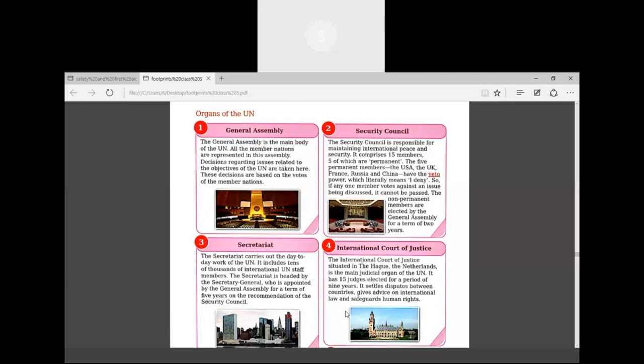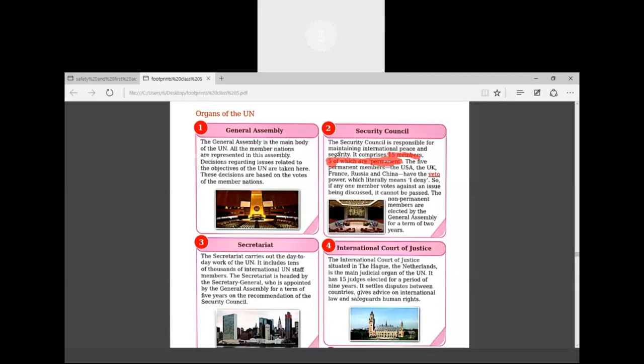Okay, students. Now, Security Council. The second organ of this United Nations is the Security Council. There are around 15 members, and out of these 15 members, 5 are permanent members. And who are the members of the United Nations? Different countries, different nations.